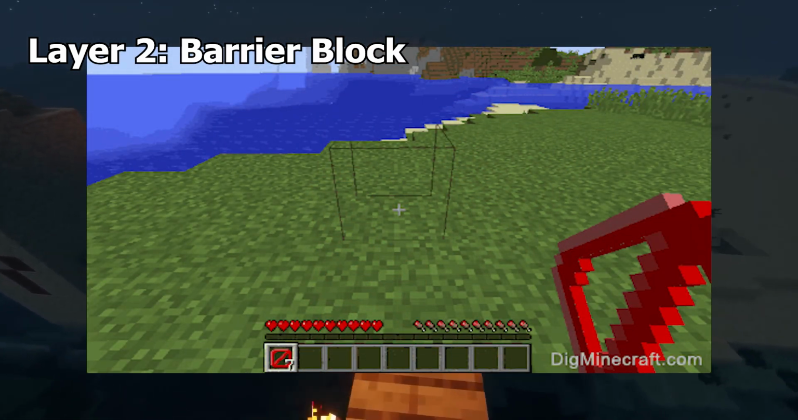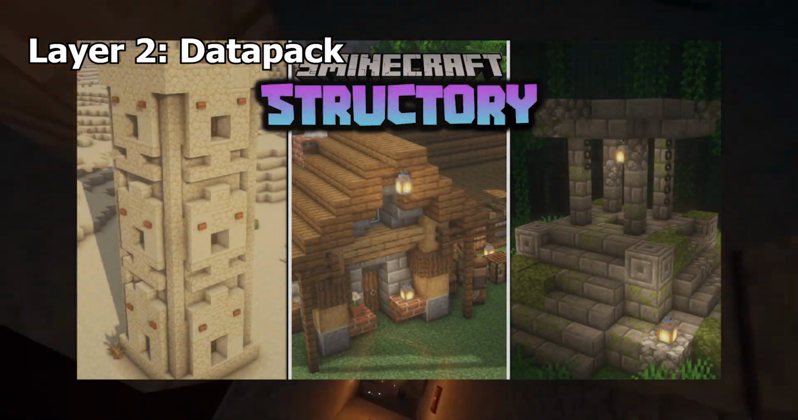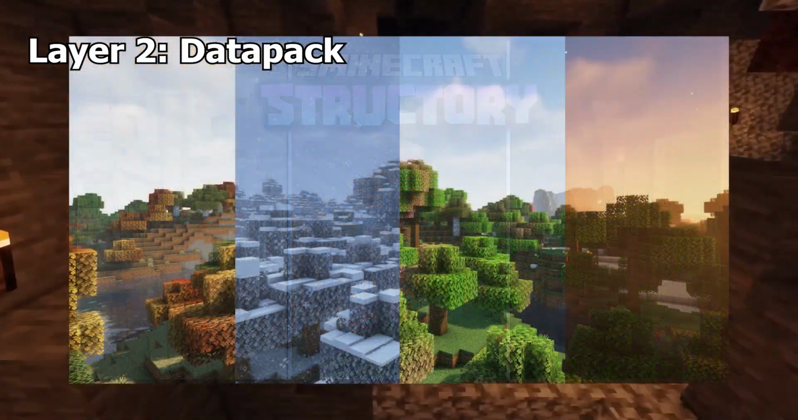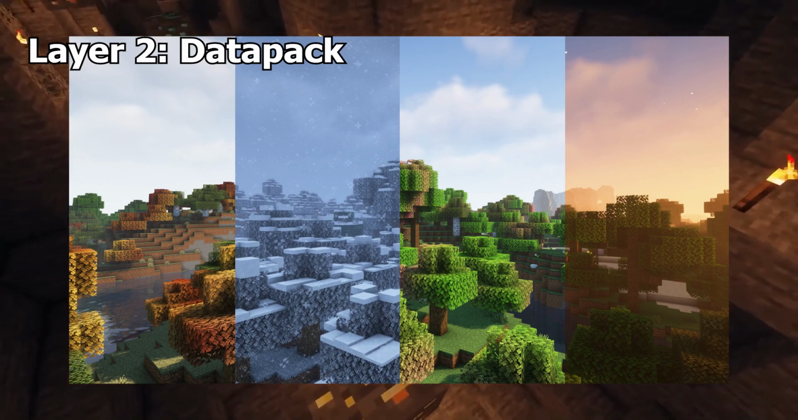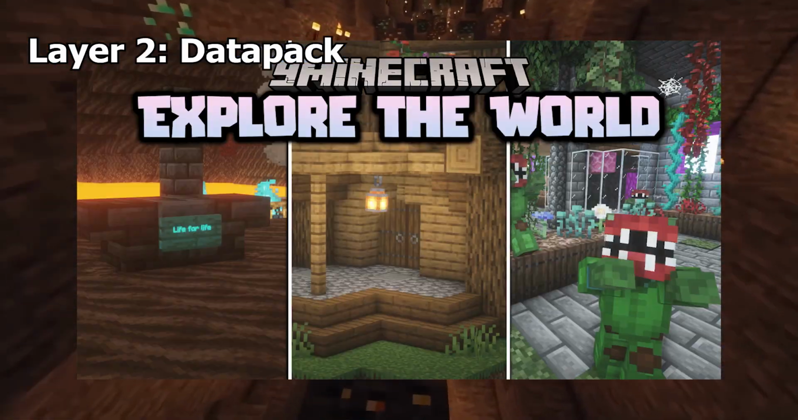Barrier block, an invisible block that can't be broken, obtained only in creative mode. Data pack. A data pack is a sort of game modification that can be used to add new advancements, dimensions, functions, loot tables, predicates, recipes, structures, tags, world generation settings, and biomes without any actual code modification.